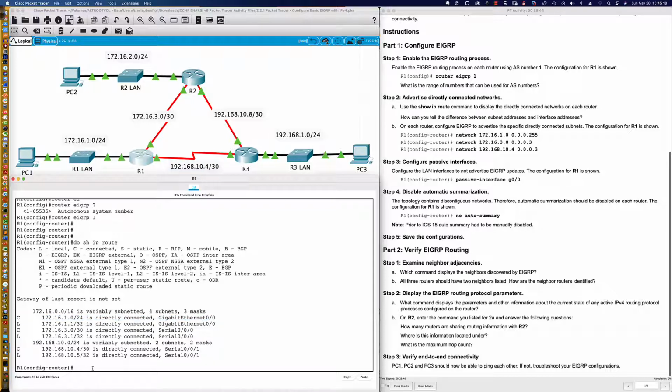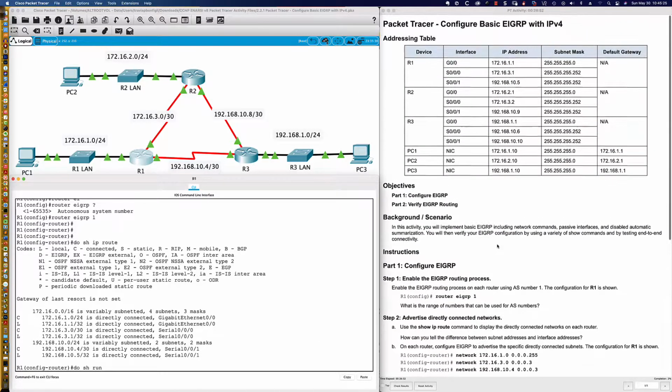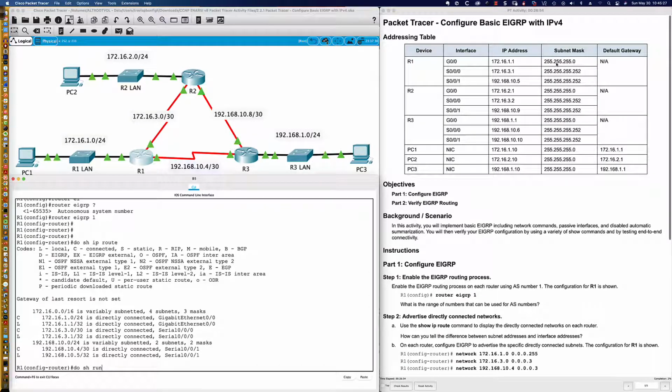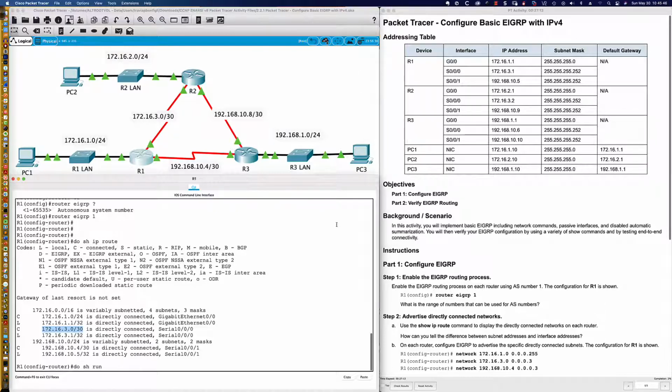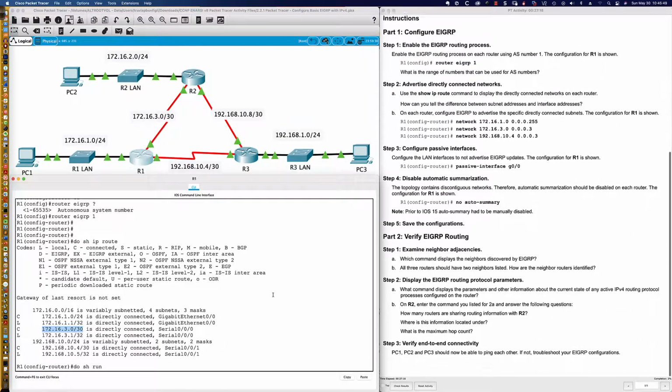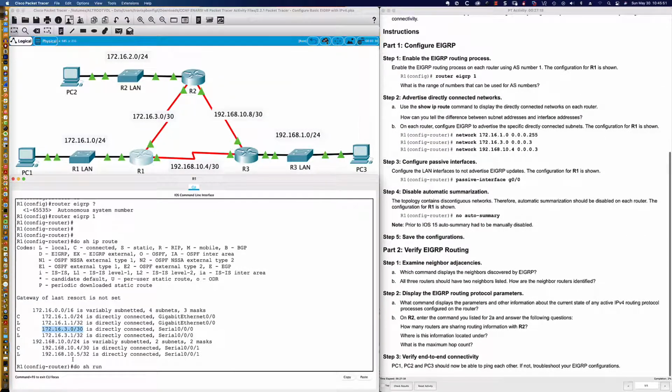And so it's from here where you don't actually have to do show run or go up and look at the addressing table to figure out, is it a /24? Is it a /30? What are we working with here? Because we can look at this and then come down and simply compare that the information we need for the network statements to enable the EIGRP process on the interfaces involved in this activity is listed right here.